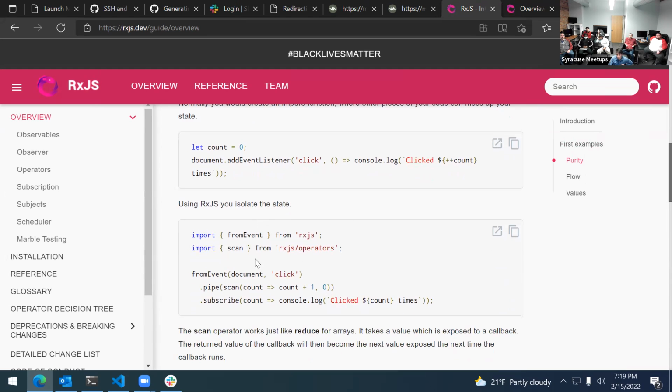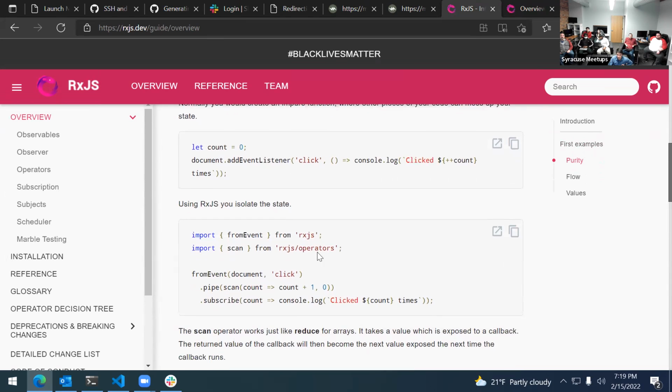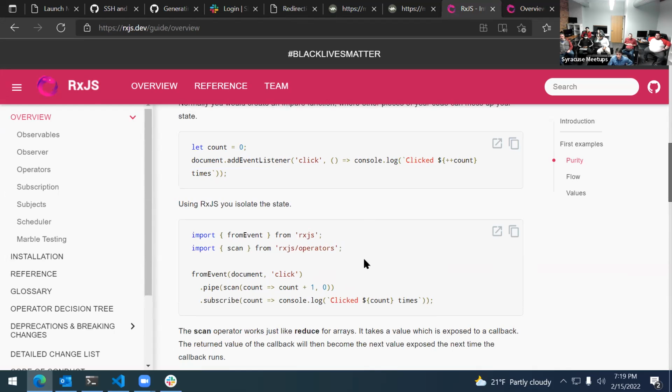With RxJS here, quite a bit of a jump from just this little guy here to here. We still have the fromEvent, but here you're piping in an operator, which is a scan. The scan operator works like a reduce for arrays, it takes a value which is exposed to a callback. The return value of the callback will then become the next value exposed the next time the callback runs. So what's cool here is, if I wanted to, every single time someone clicks something, I increment this count clicker so that I have a number of how many times it was clicked.